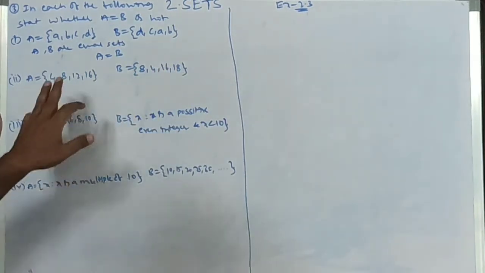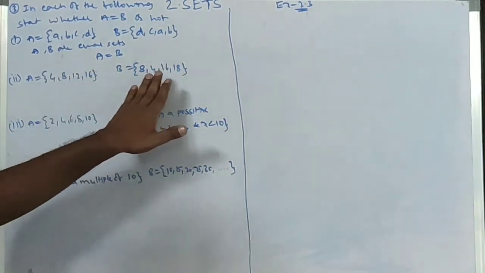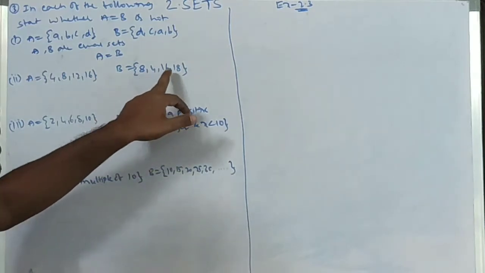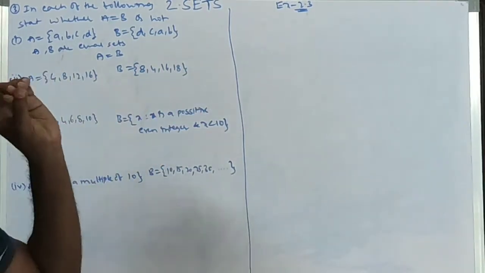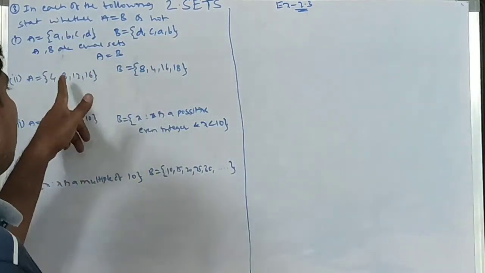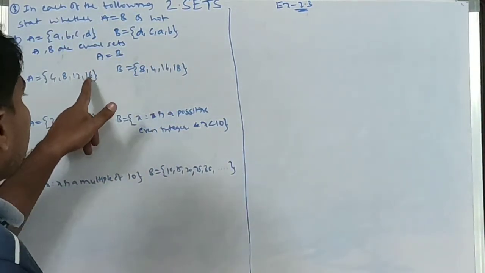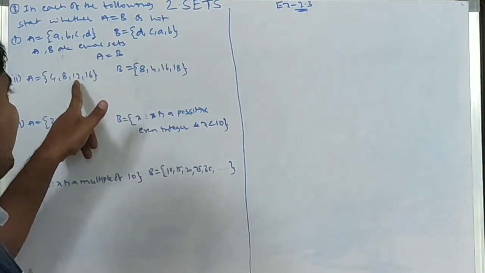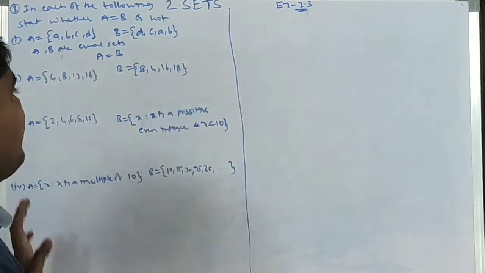Next, second, {4, 8, 12, 16} and {8, 4, 16, 18}. The number of elements in A is 4, and in B is 4, so the number of elements are equal. Now I want to compare the elements. 4, 8, 16 are common. But A contains element 12, B contains element 18.